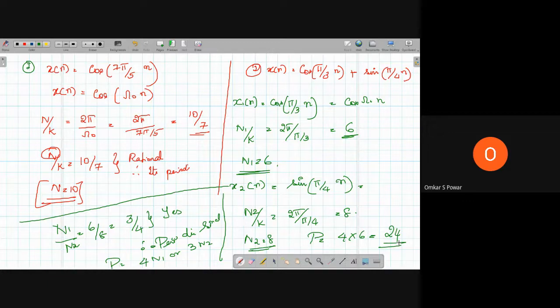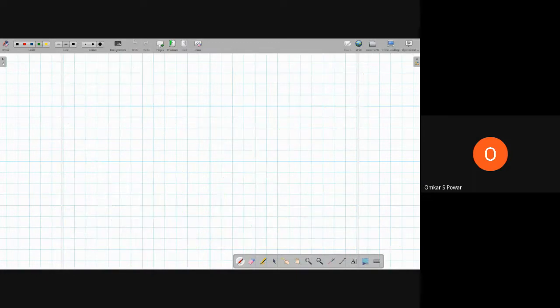Now we have seen discrete time signals which involve one term and two terms. Let me go to some problem where we use some formula to solve this one. So let me take another example. This is a subject where you have to practice daily. Okay, so make sure you write this and learn.